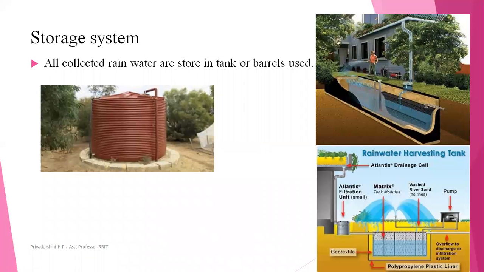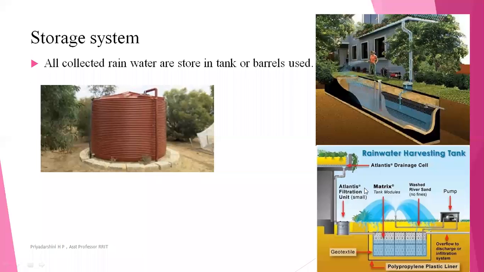Next, the last component, which is the storage system. The storage system is nothing but the collection of water in a storage tank. You can also use barrels, and we will use synthetic materials. Why? To avoid contamination of the water. When we go for storage systems, we have to give proper protection for the storage system, for the roof as well as from the sides, because due to forces it can be damaged. So we have to provide a proper protecting layer for the storage system.